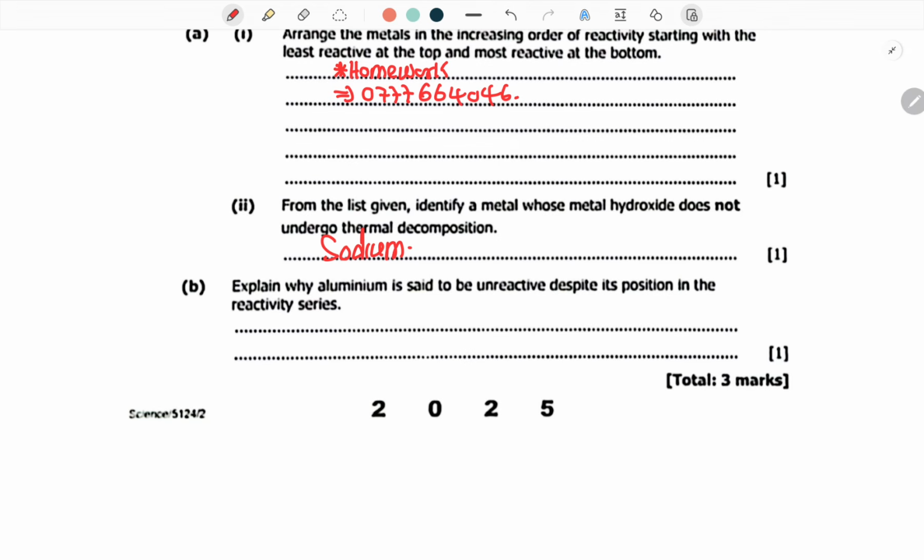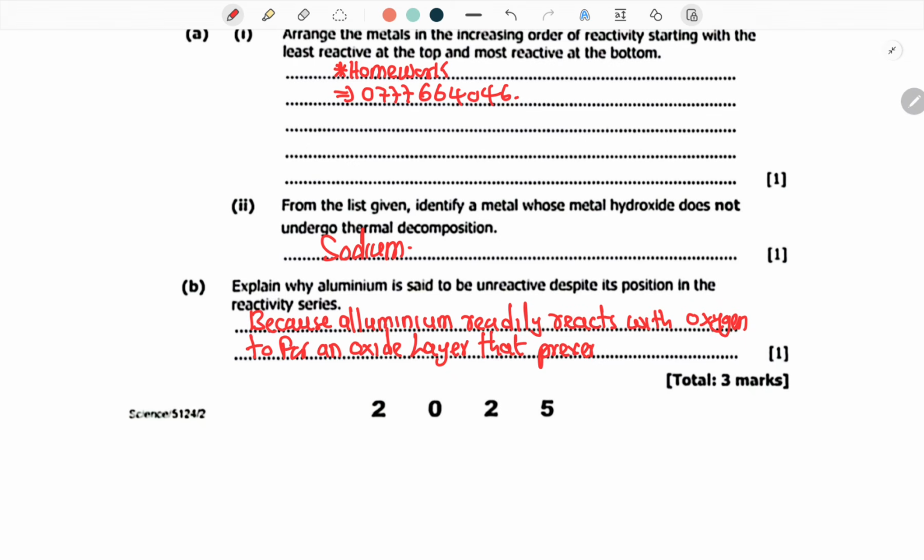Explain why aluminium is said to be unreactive despite its position in the reactivity series. The answer I already mentioned is because aluminium readily reacts with oxygen to form an oxide layer, which prevents it from reacting with further oxygen, hence making it unreactive. This is how you answer this particular paper.